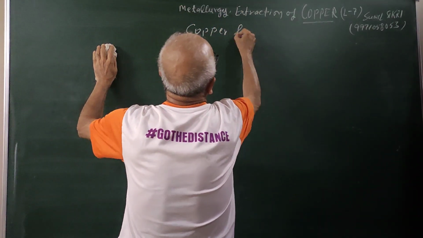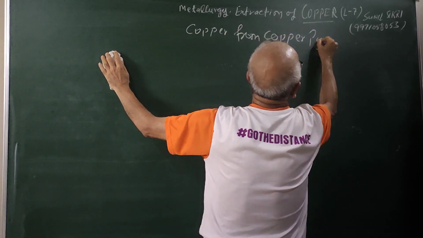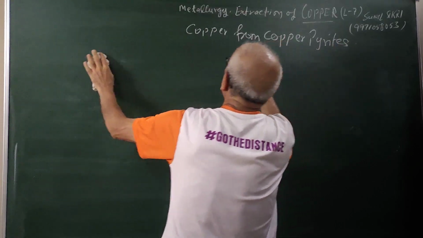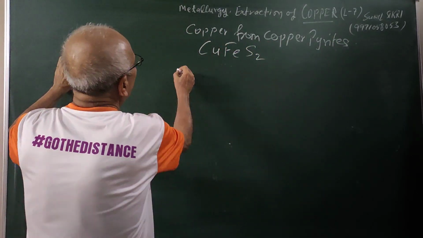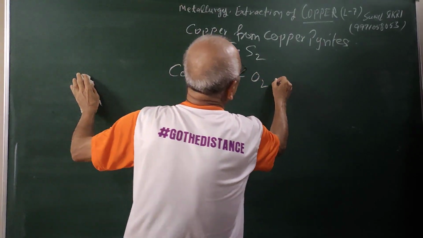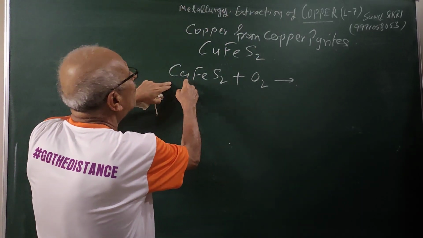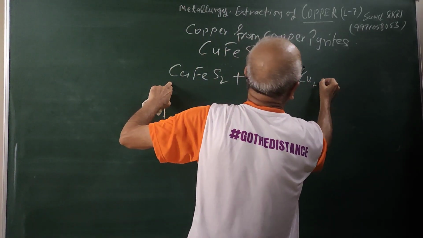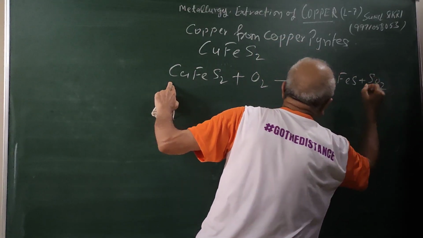Copper from copper pyrites, that is CuFeS2. Now what will happen? When CuFeS2 reacts with oxygen, students, sulfur has more affinity for oxygen than copper or iron. The result will be Cu2S, FeS plus SO2.